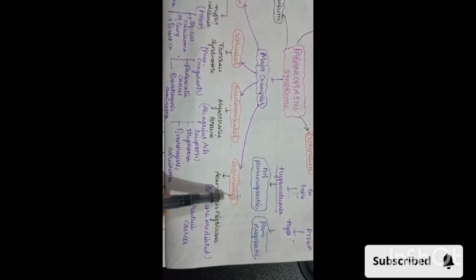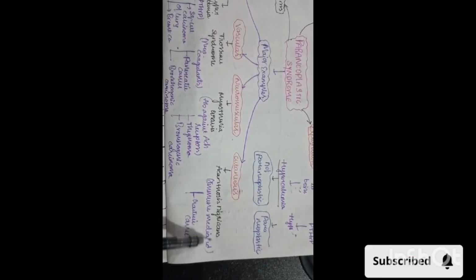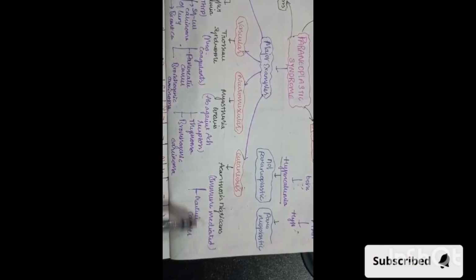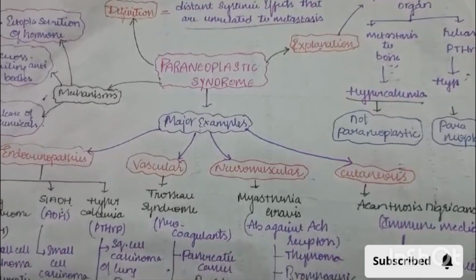Then cutaneous. In the cutaneous category, it causes acanthosis nigricans. It is immune mediated and is seen with gastric carcinoma. So this is all about paraneoplastic syndrome.